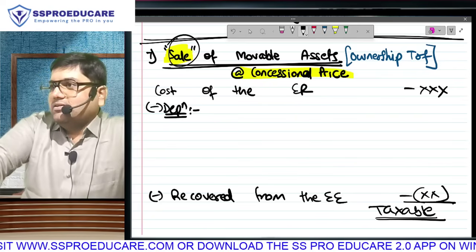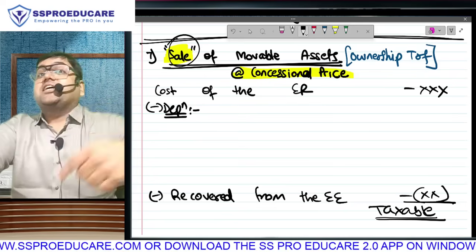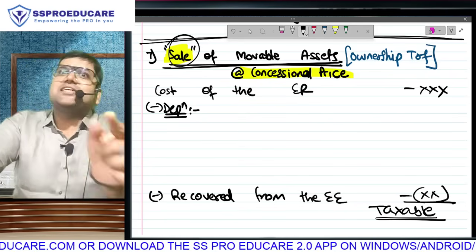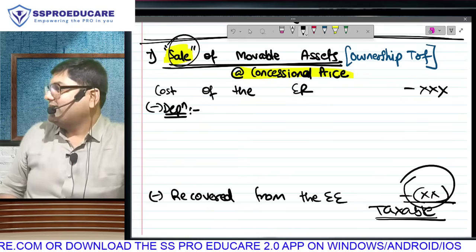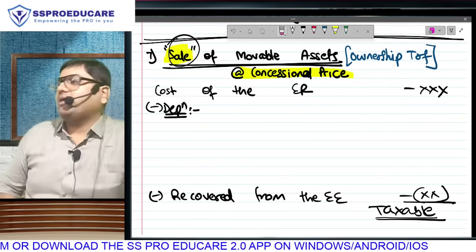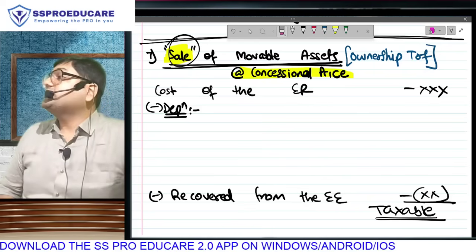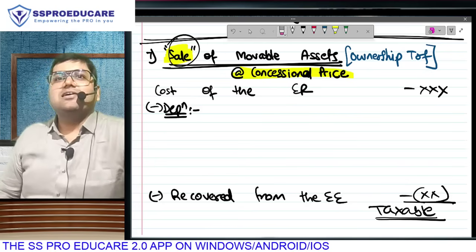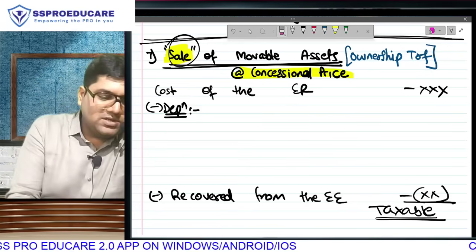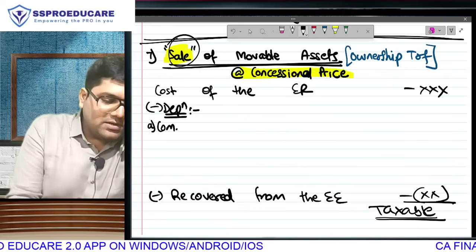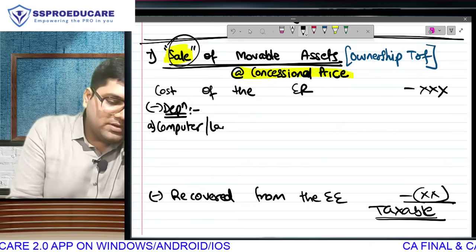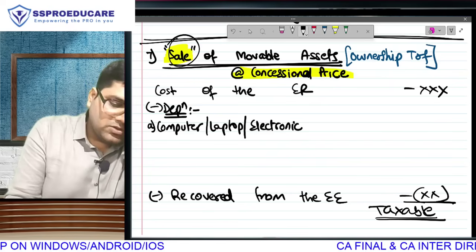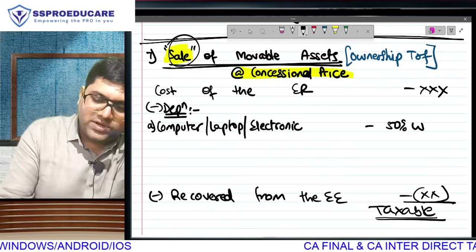Understood? Take the original cost, take depreciation for the years for which the employer has used that asset, bring it to its present value, and against the present value, see how much you have taken from the employee. So from the original cost we have to subtract depreciation, and the rate of depreciation will depend on which asset it is, because different assets have different rates prescribed in the income tax rules. If it is a computer, laptop or electronic, the depreciation given is 50% WDV.